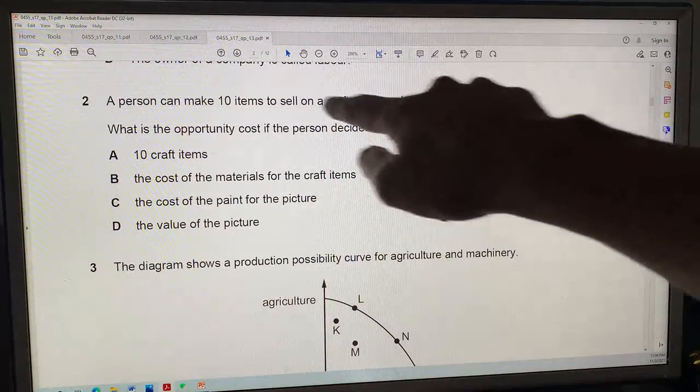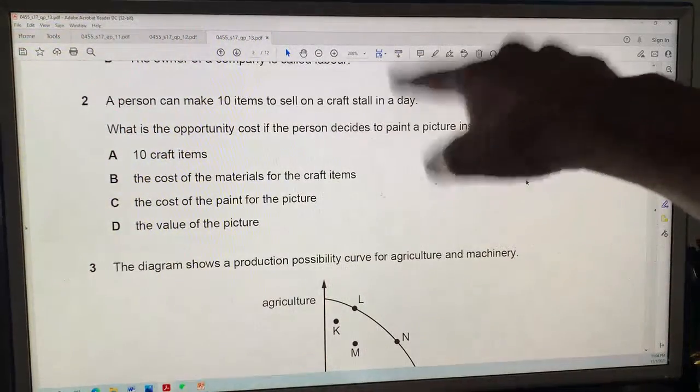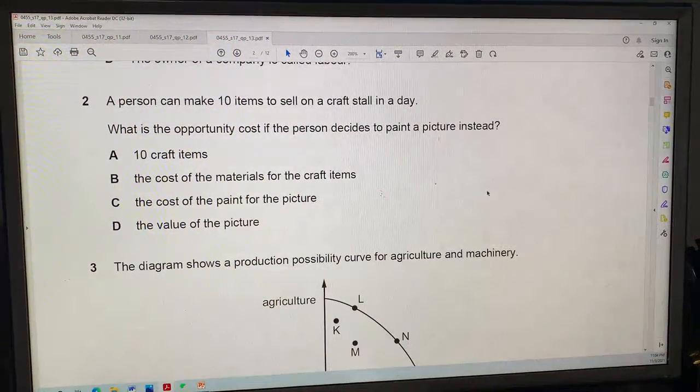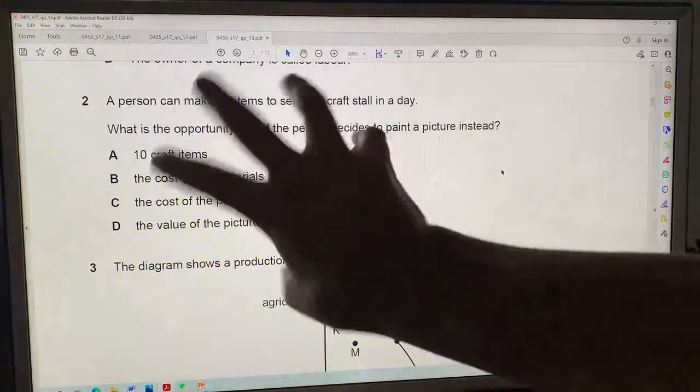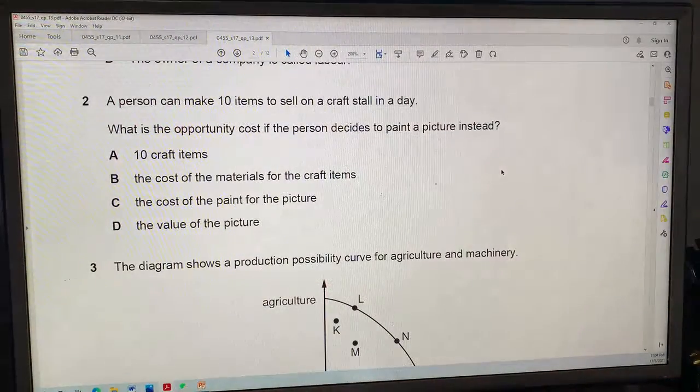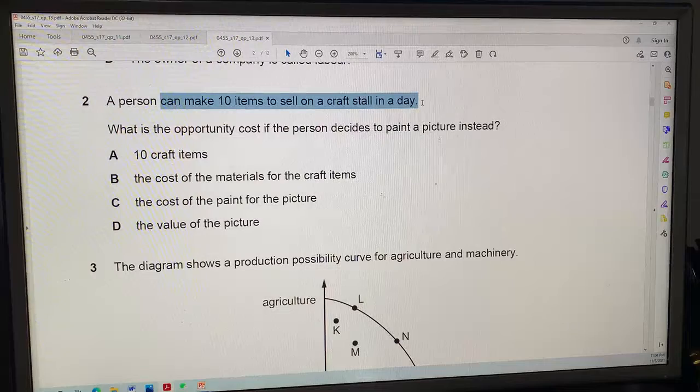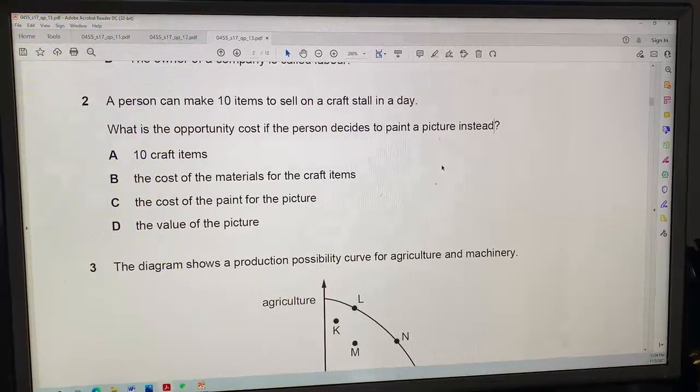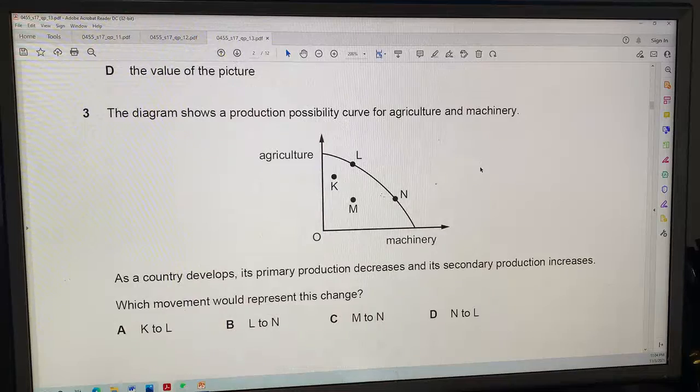So if you paint a picture instead of making 10 items, then you lose the 10 items if you paint the picture. It's a very simple question. There's only 2 choices. You can make 10 items to sell on a craft stall, or you can paint a picture. So the opportunity cost of 1 must be the other.